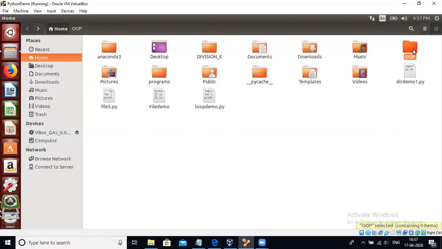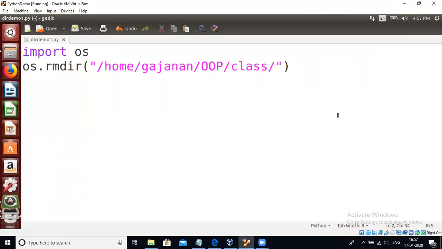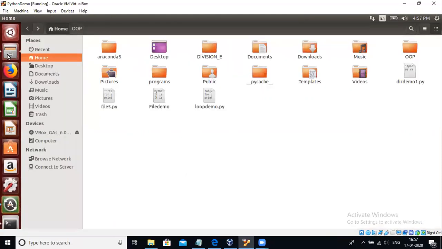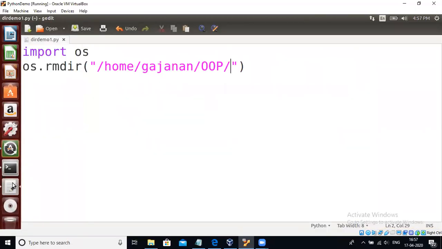Now this is the OOP directory. Now we can also delete the OOP directory. How can you delete that directory? Again we will write the code. There is no class directory now, so we can delete the OOP directory also. Save it and run it. First see, before executing this program, here is an OOP directory. Now, if you run this program, what will happen?